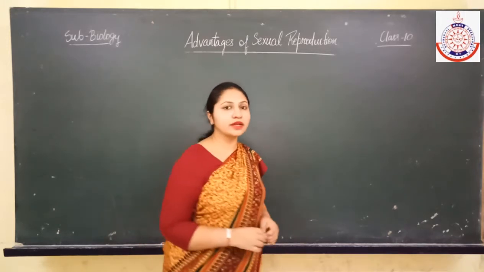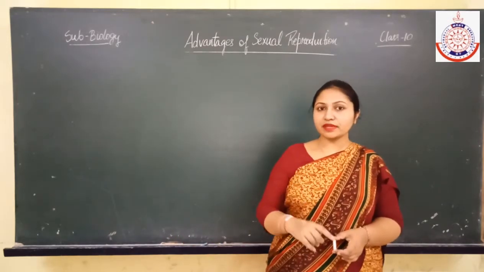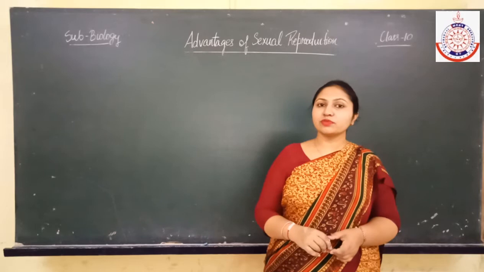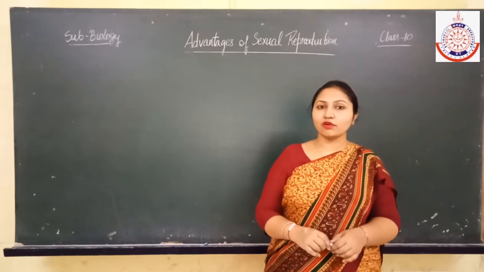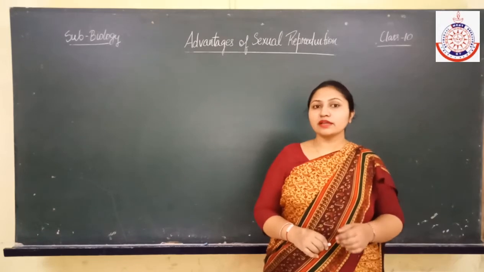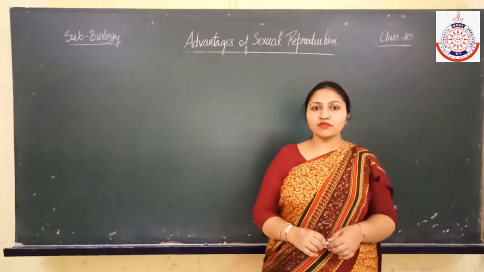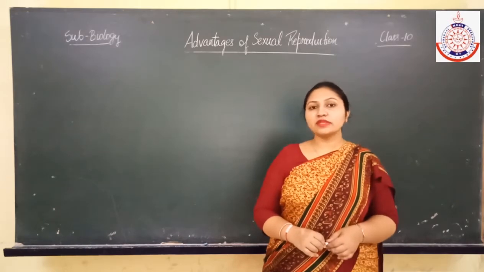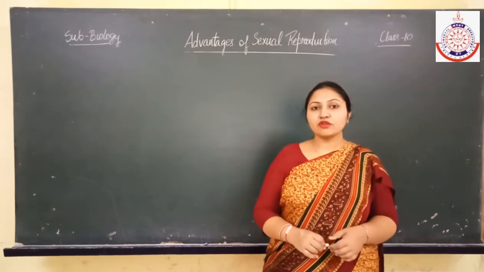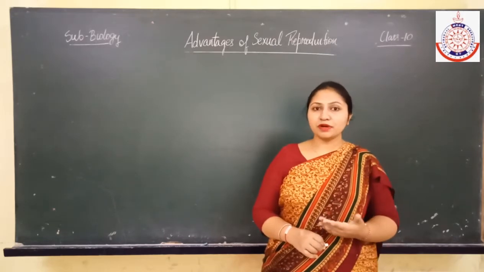What is the reason behind that? The organism produced through this kind of reproduction receives genes from both parents, the male as well as the female parent, in the form of sperm and egg.